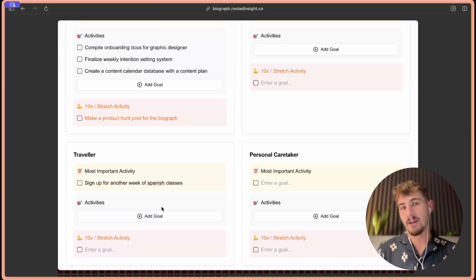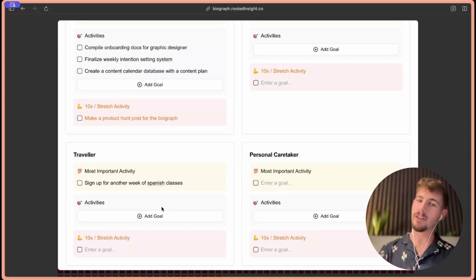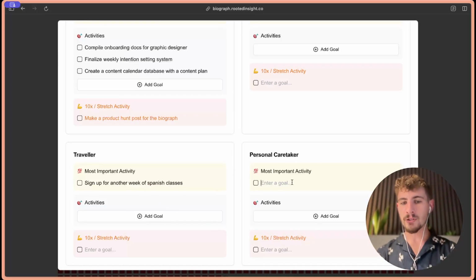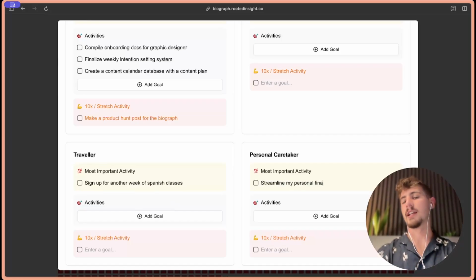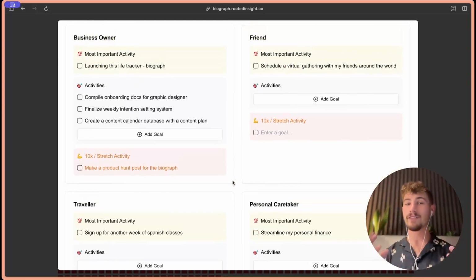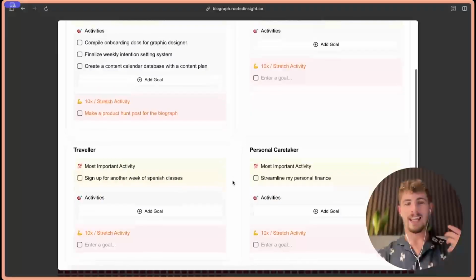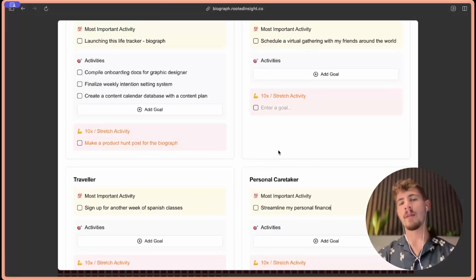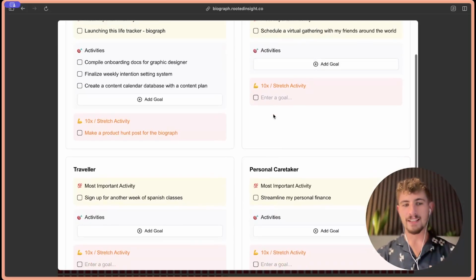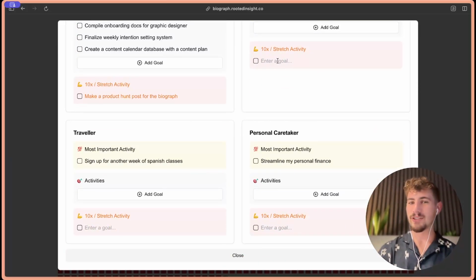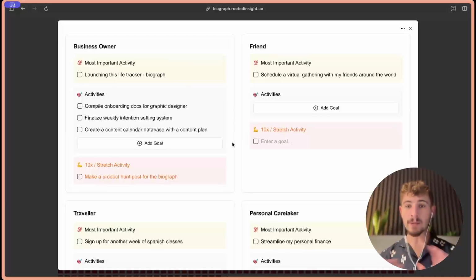I'm traveling through Central and South America, and I think it would be really valuable to improve my Spanish. So signing up for another week of classes would be great. As a personal caretaker, streamline my personal finance, we'll say. And so now I've created these roles and put in my most important activities. Then what I typically do next is go through and add the remainder of the activities and the kind of stretch activity that I would use to push myself. And that's pretty much it.